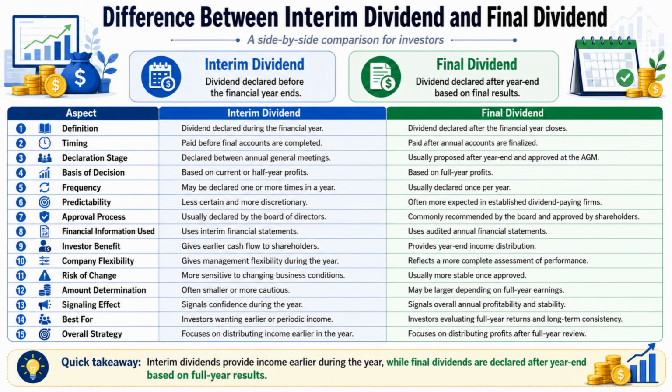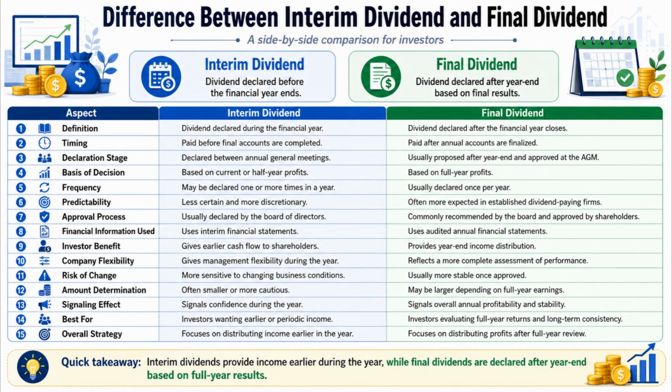In this video, we will discuss the difference between interim dividend and final dividend. Number 1. Interim dividend is a dividend declared during the financial year, whereas final dividend is a dividend declared after the financial year closes. Number 2. Interim dividend is paid before the final accounts are completed, whereas final dividend is paid after the annual accounts are finalized. Number 3. Interim dividend is declared between annual general meetings, whereas final dividend is usually proposed after year-end and